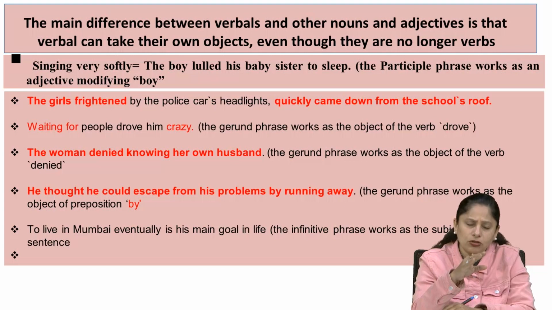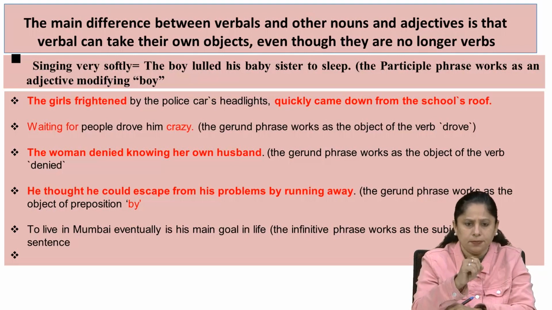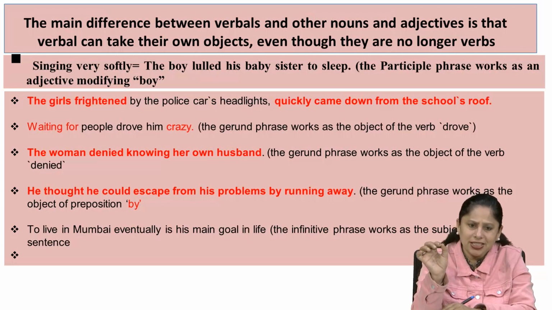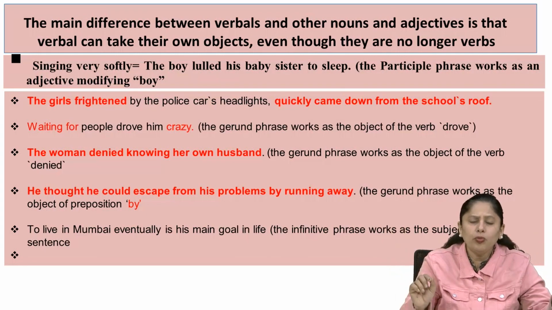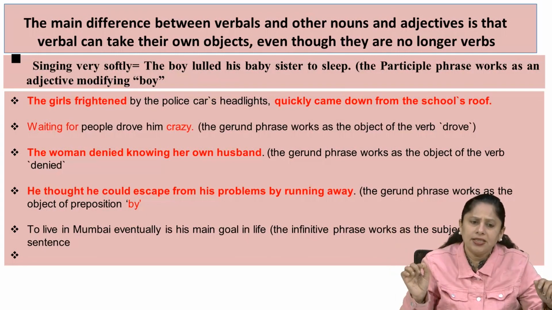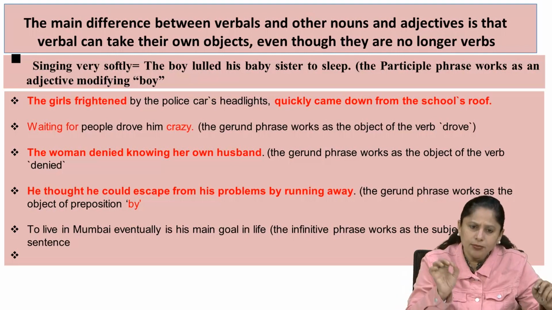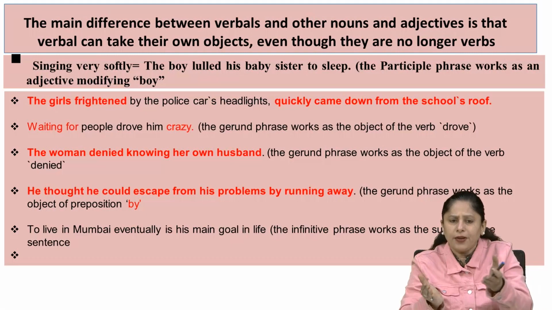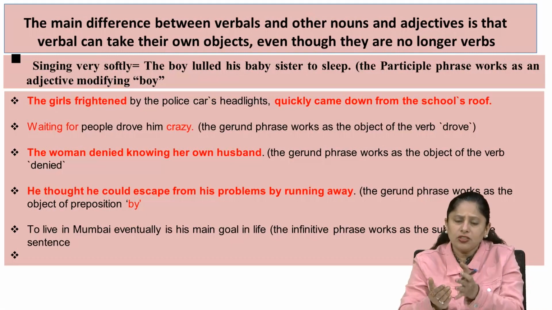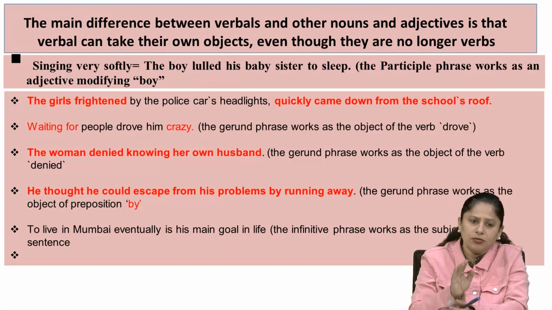Look, the woman denied knowing her own husband. The woman denied it. It, in the sense of, knowing her own husband. If you put that and put a full stop, the whole phrase knowing her own husband is replaced, and the word it comes.